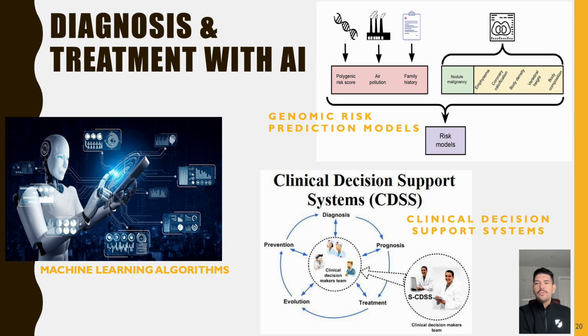Genomic risk prediction models integrate genetic data with clinical variables to identify individuals at increased risk of coronary artery disease and tailor treatment strategies accordingly. Clinical decision support systems assist healthcare providers in diagnosing coronary artery disease, selecting appropriate treatments, and monitoring patient progress based on evidence-based guidelines and patient-specific data.